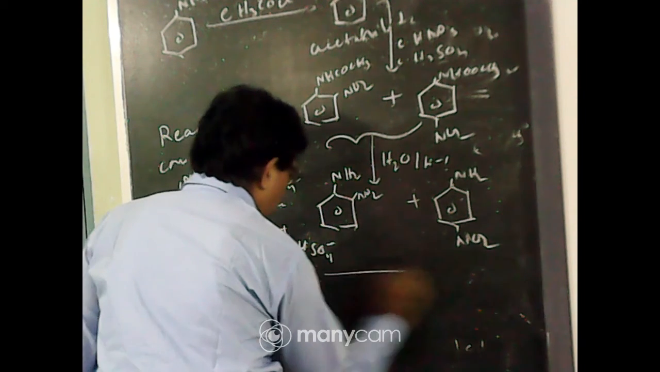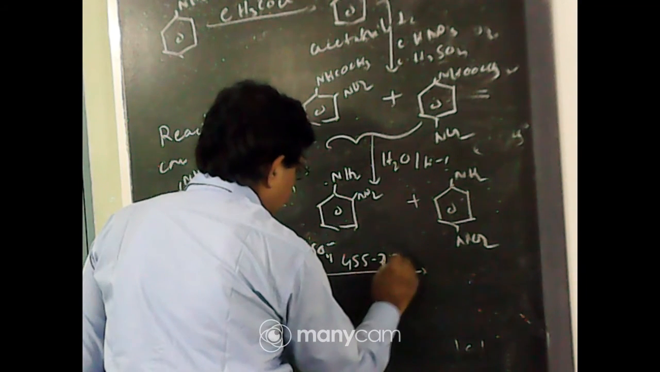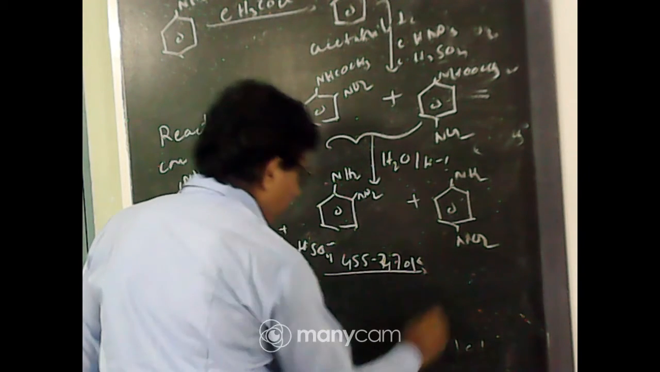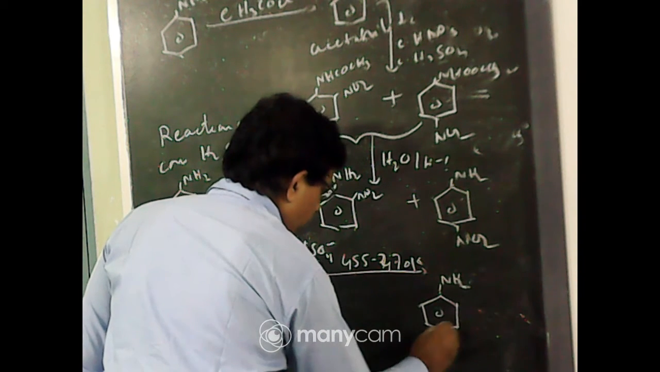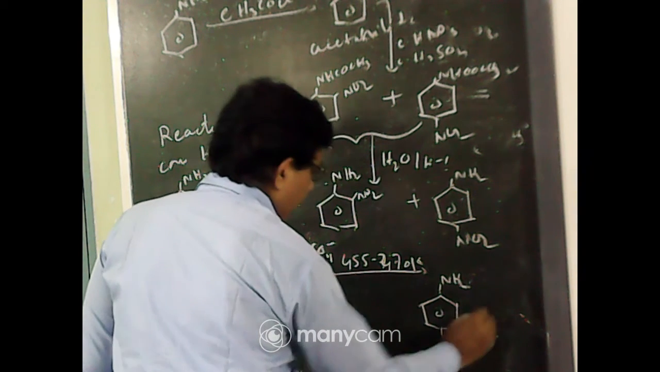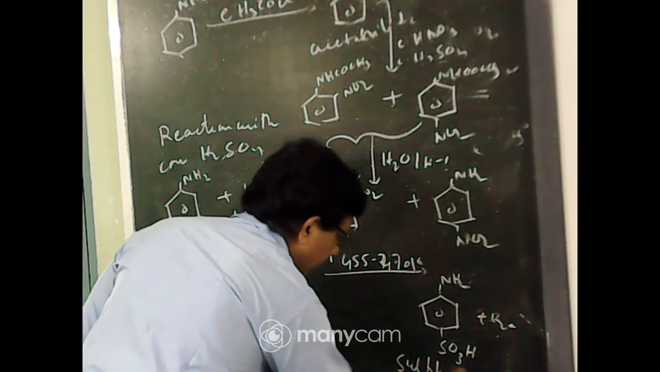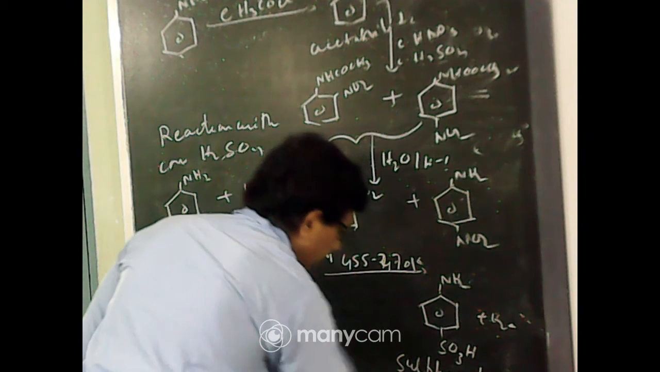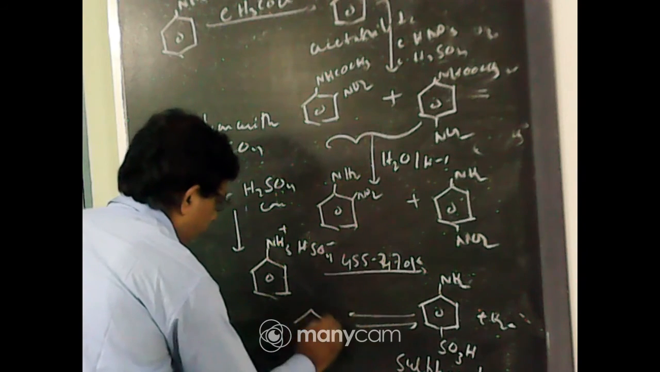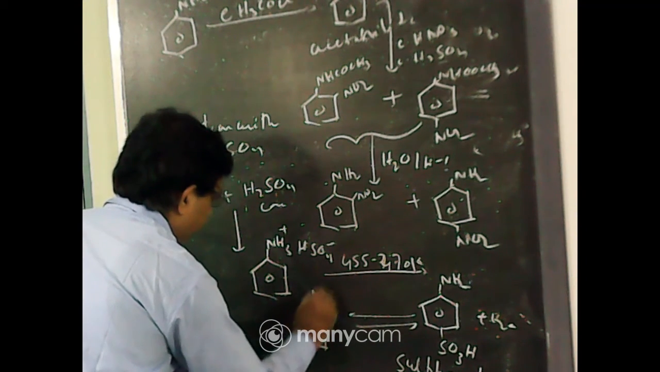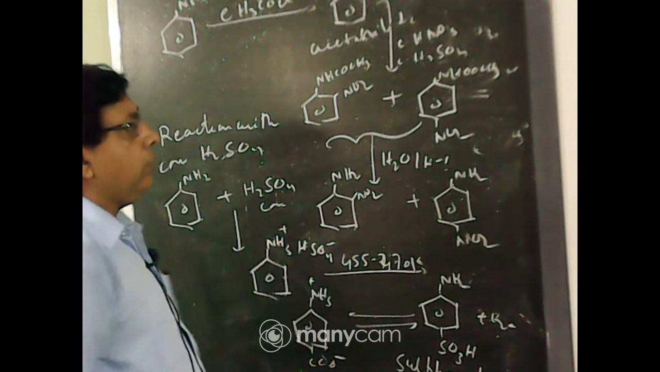This salt when heated at 455 to 470 Kelvin undergoes rearrangement to form benzene ring with NH2 and SO3H, plus water. This is known as sulfanilic acid. A very important reaction. Sulfanilic acid exists in zwitterion form, with NH3+ and SO3-. This is called the zwitterion form.